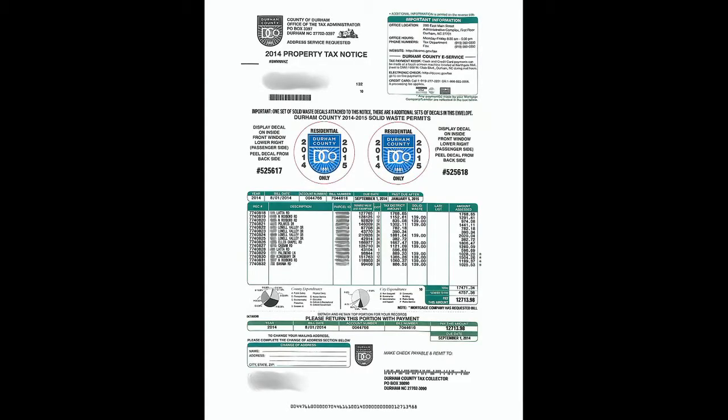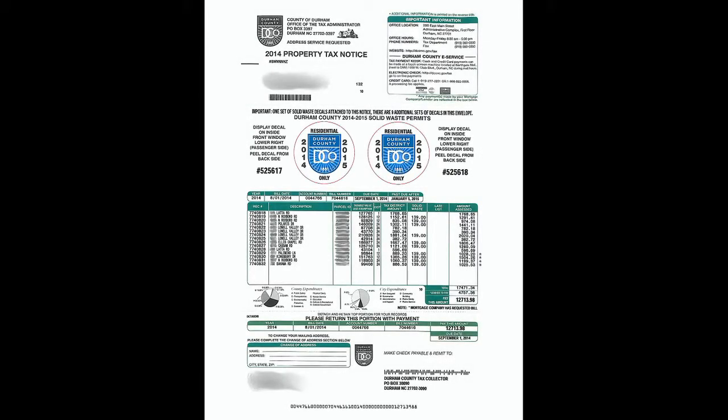Now let's take a look at a bill that contains properties both inside and outside the city limits. As you can see, the biggest difference is the addition of the solid waste permits attached to the bill for the pieces of property outside the city limits. The solid waste permits are the decals that are necessary to dispose of household waste at one of the 4 county convenience centers. These decals should be removed from the bill and displayed on the taxpayer's vehicle. Taxpayers who receive these decals attached to their bill are assessed a $139 solid waste fee for each piece of property they own outside the city limits, in addition to any owed tax.